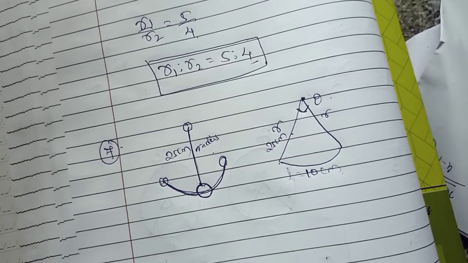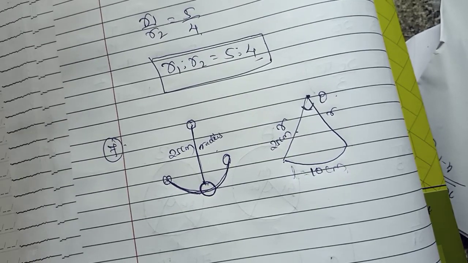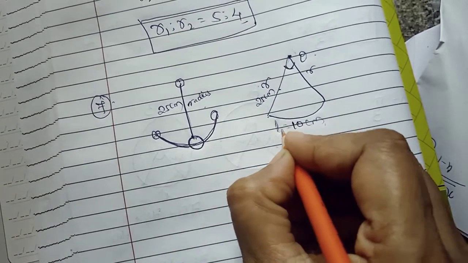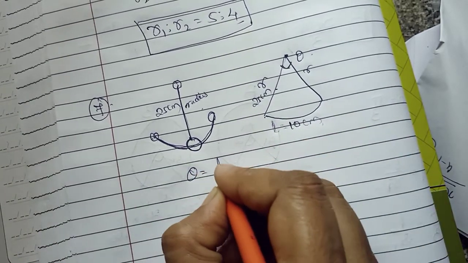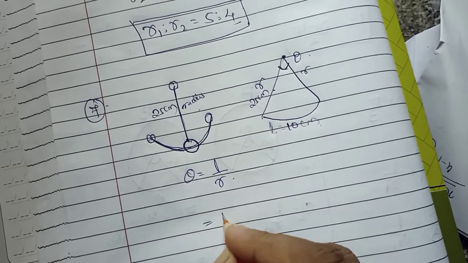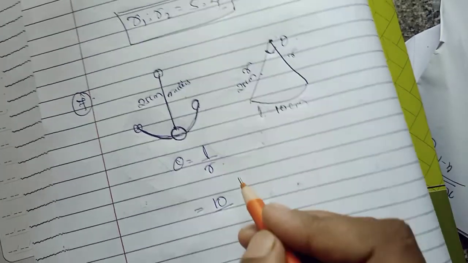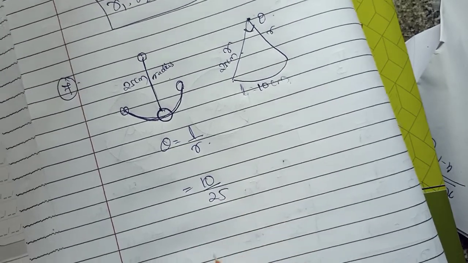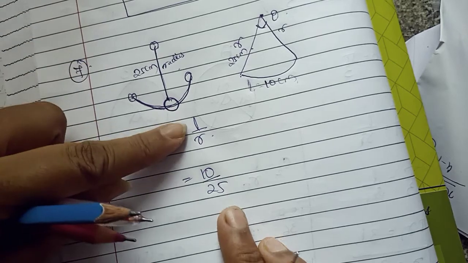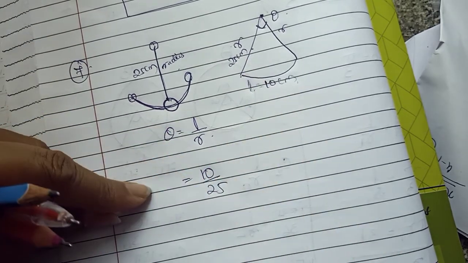So how to find this? We know the relation between theta, L and R. What is the relation? Theta is equal to L upon R. L is 10 and R is 25. Just put the value. In place of L and R, I am putting the value. Length is given 10 and R is given 25.